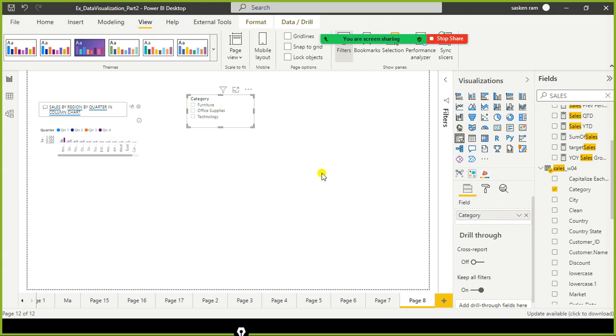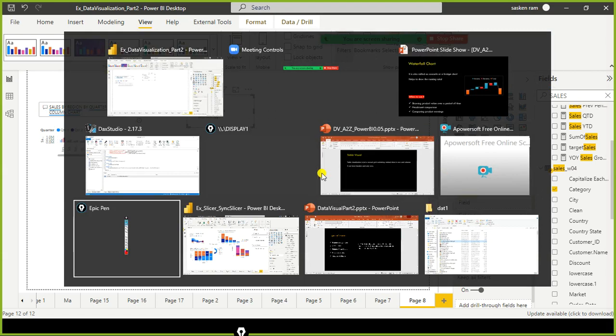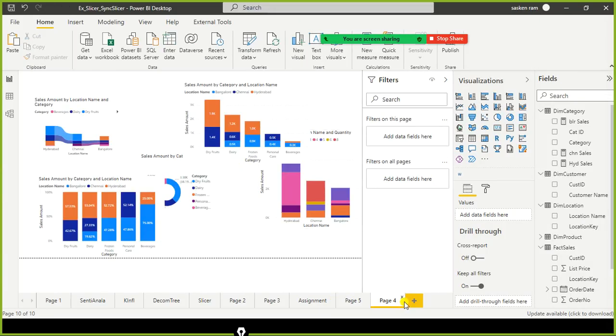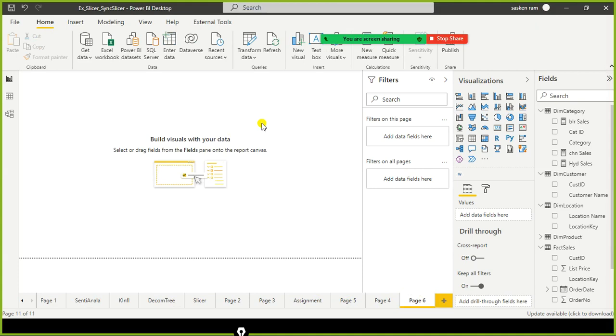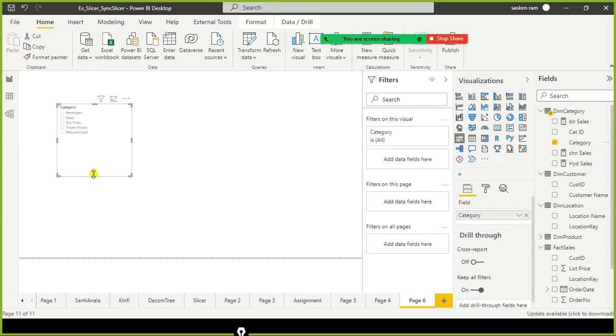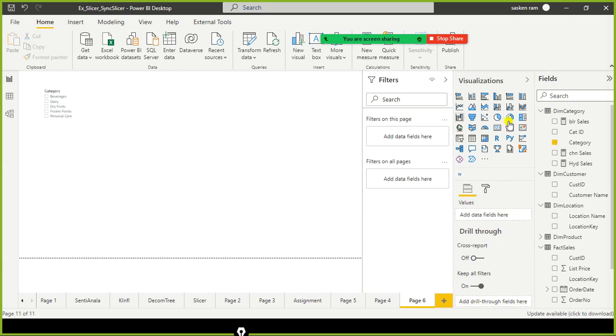Okay, so what I do is, instead of using this one, I just go ahead with another one. Here the data volume is less, hence if I do anything, right, it will be pretty fast. Compared to that one, the volume of the data is less here, hence I use this report. This is my slicer. I just quickly create some visuals.